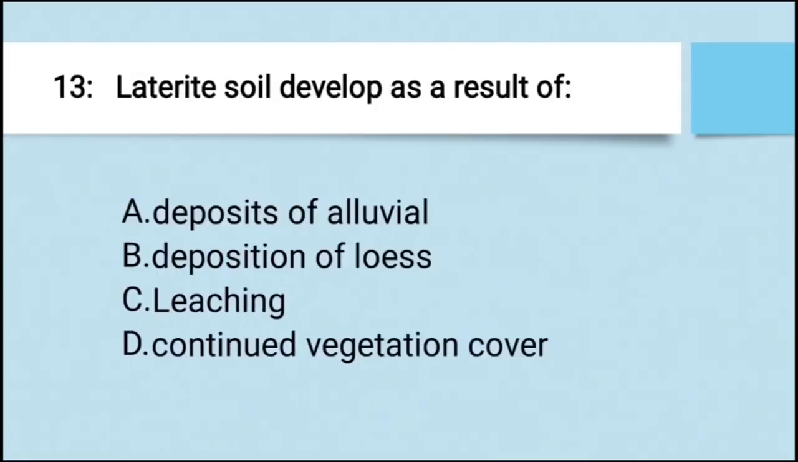Laterite soil develops as the result of A. Deposits of alluvial, B. Deposition of loess, C. Leaching and D. Continued vegetation cover. The right answer is leaching.